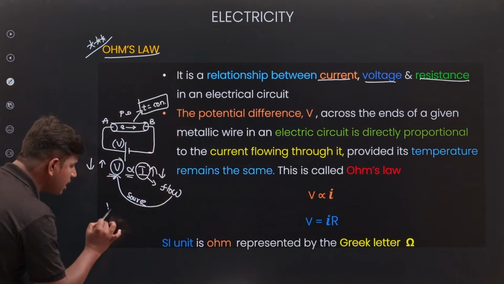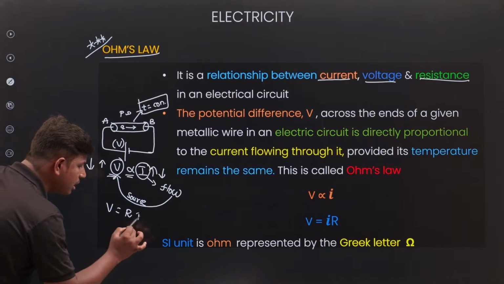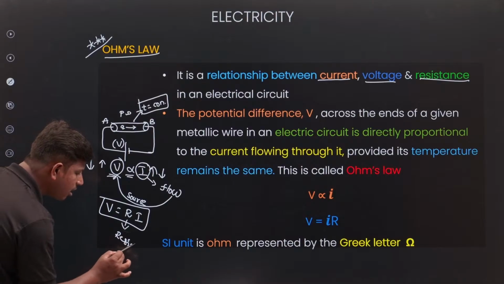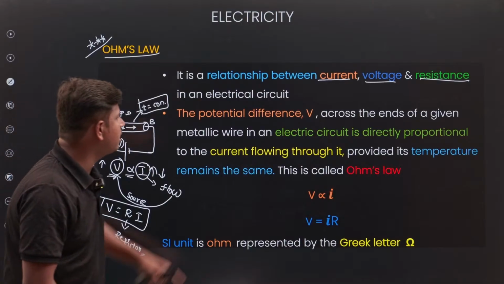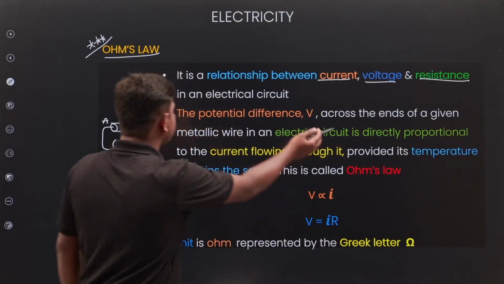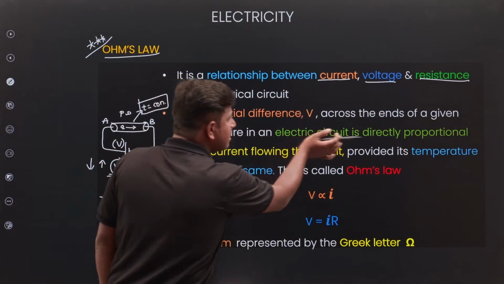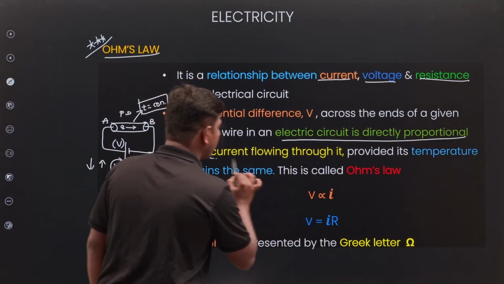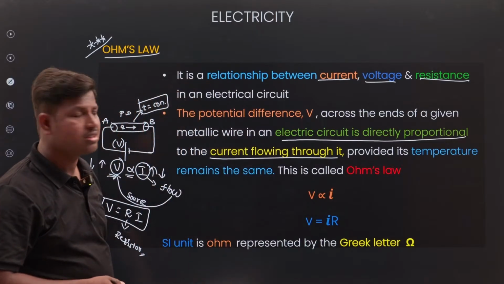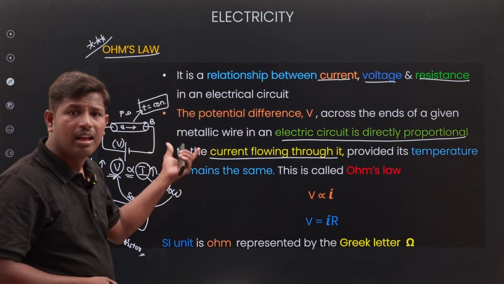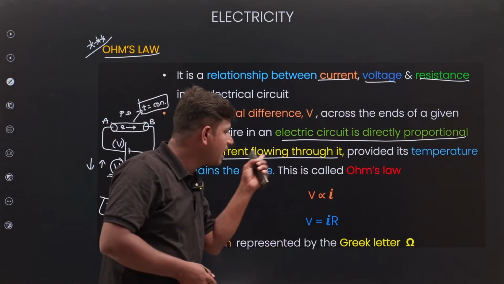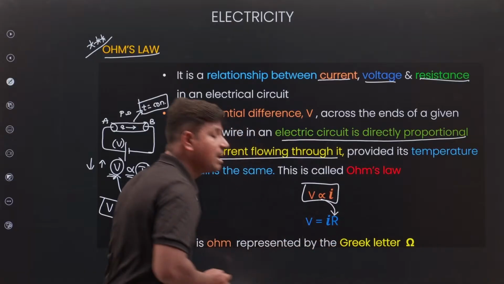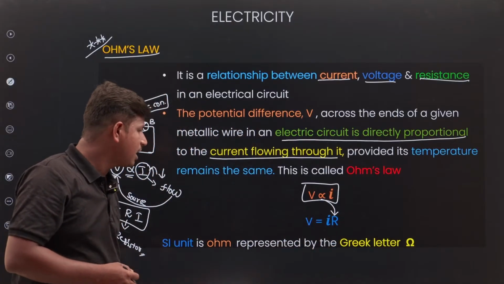If you remove the proportionality, what will you get? You will get V is equal to R I. What is our resistor? Look here, the potential difference V across the ends of a given metallic wire in an electrical circuit is directly proportional to the current. V proportional to I. Remove the proportionality, you will get resistance.